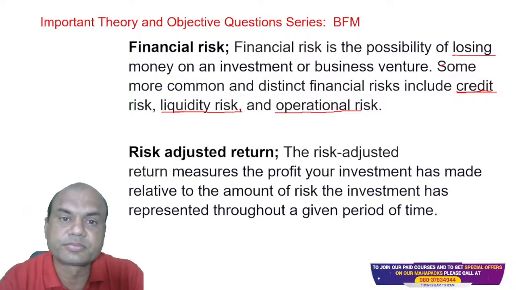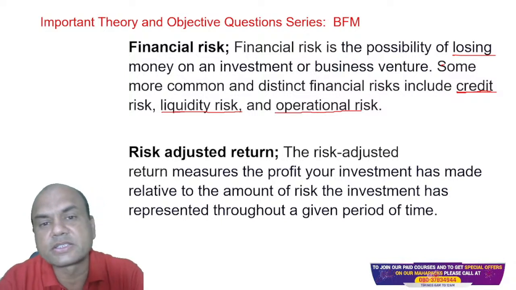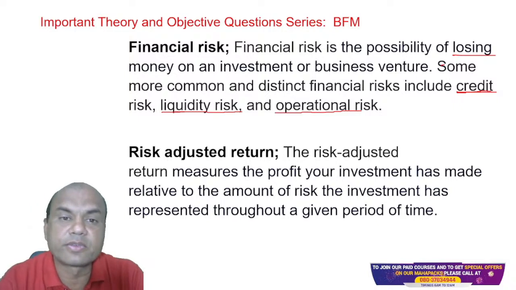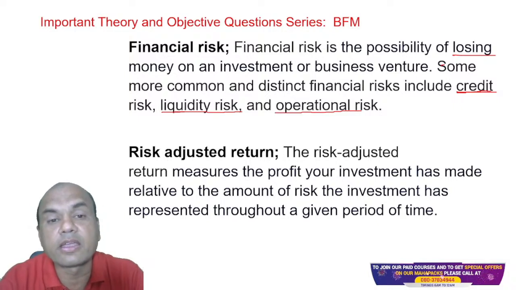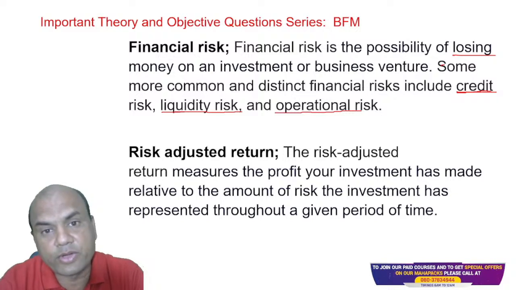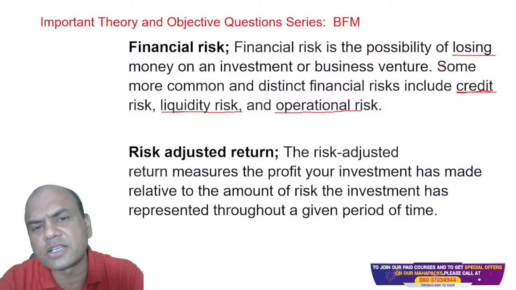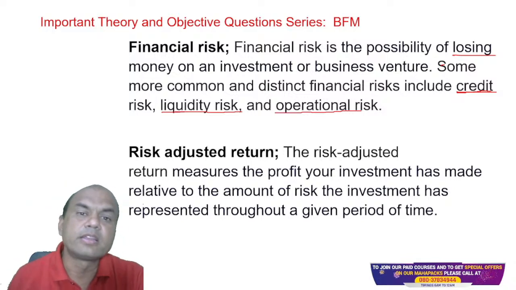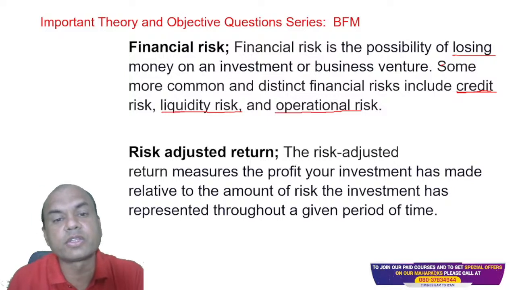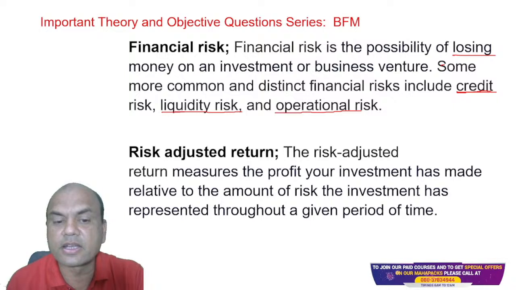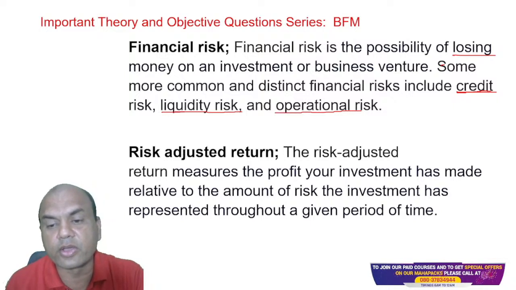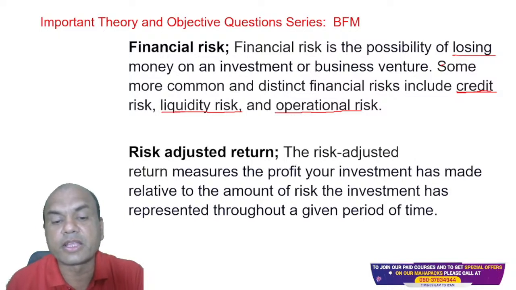What do you say? Type fast in the comment section. Which one of the investments will carry higher risk? Investment in FD of the bank or investment in mutual fund? Obviously, isn't it mutual fund? So that's why the returns from those mutual funds are always called risk adjusted returns. The risk adjusted return measures the profits your investment has made relative to the amount of the risk the investment has represented throughout the given period of time.